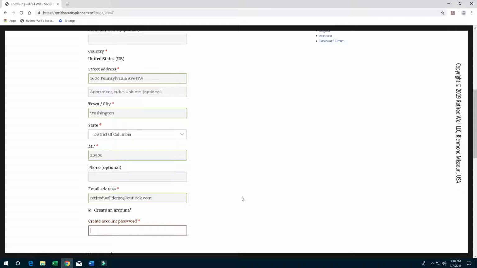If you want to return to our site later, please check the Create Account and enter a password.